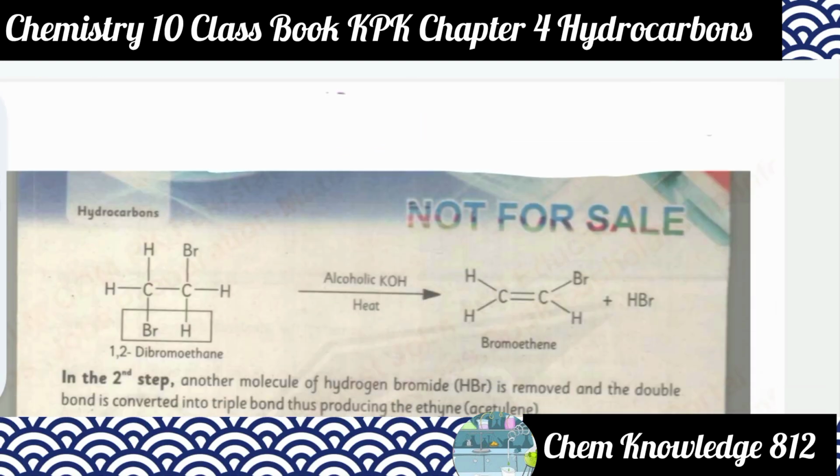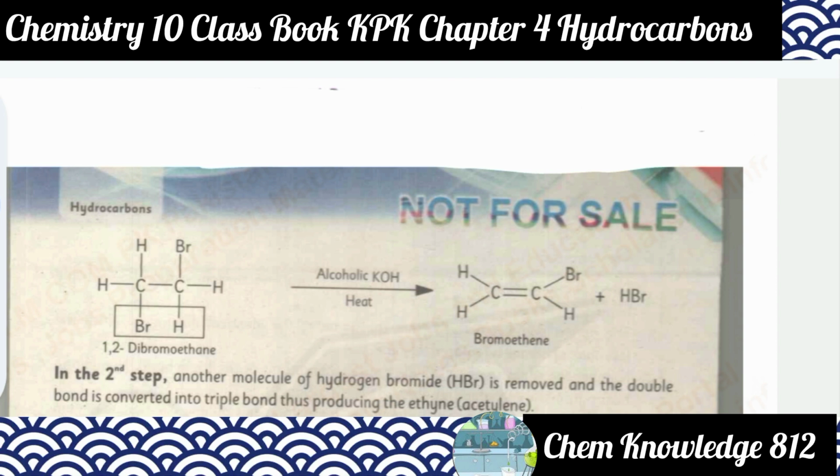This is the saturated organic compound. You can say this is the saturated compound, because it contains all single bonds. So they are attached, you can say, hydrogens and bromide ions.